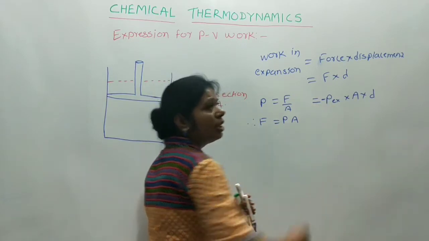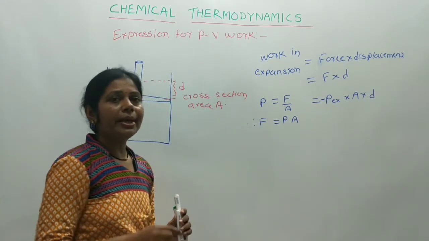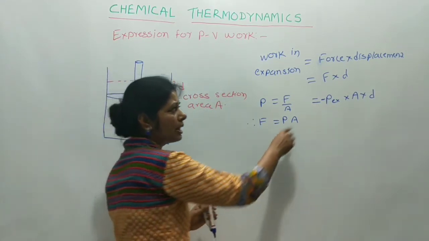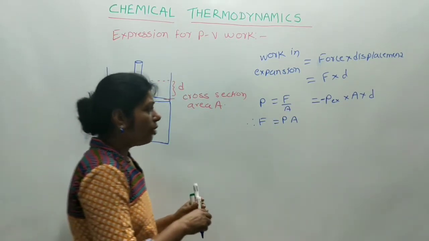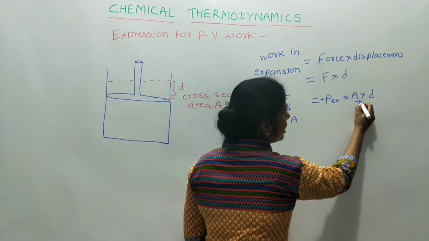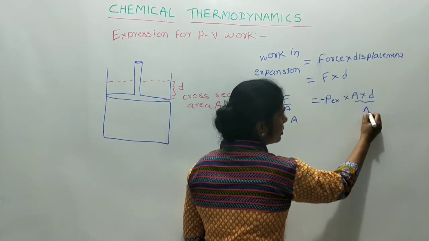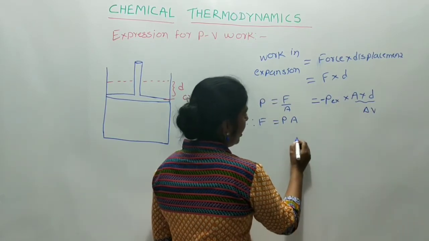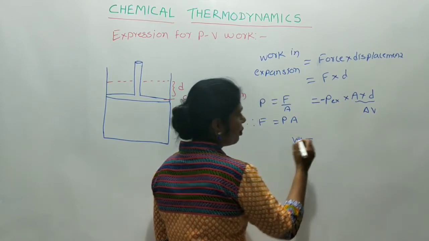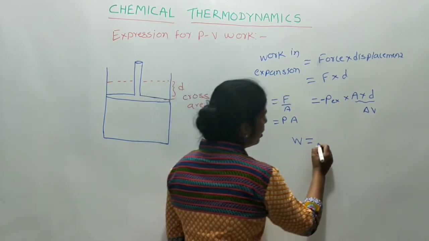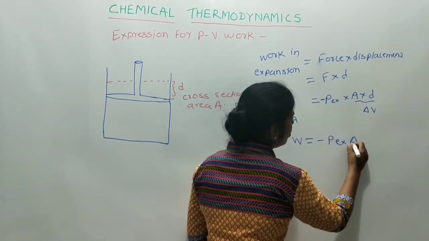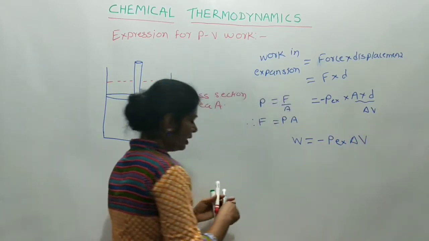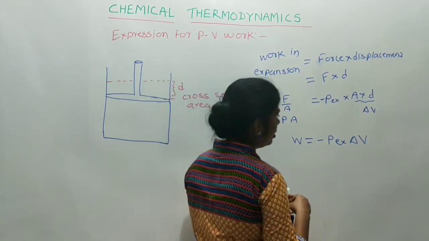P ex has the same magnitude and opposite sign of the external atmospheric pressure. Now A into D is change in volume, that is delta V, and therefore the expression for work becomes W is equal to minus P ex into delta V.